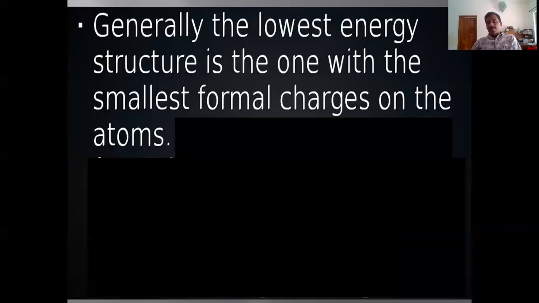So the stable structure, generally the lowest energy structure, is the one with the smallest formal charges on the atoms. So if there is no charge, that is good. The smallest formal charge, that is stable. So I think it is enough for today. We can continue it in the next class.